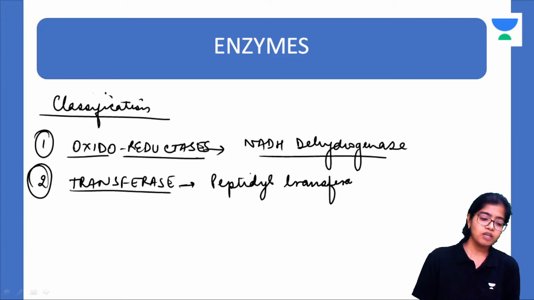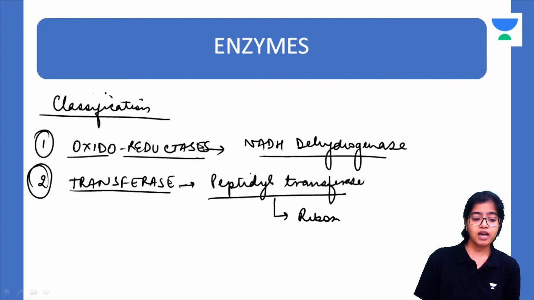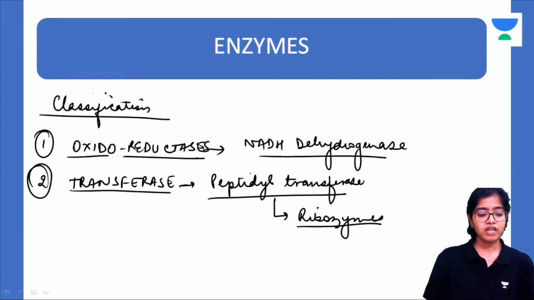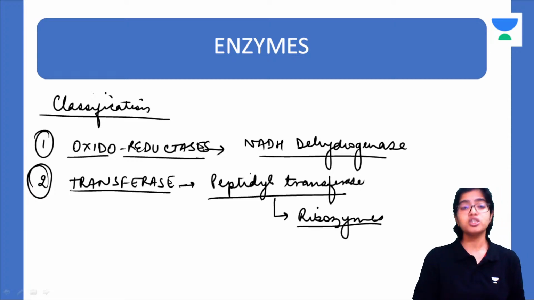What is unique about this enzyme, peptidyl transferase? Can any of you tell me? This is a ribozyme. We have discussed in the last class, isn't it? What ribozymes are? They are RNA molecules possessing enzymatic activity.